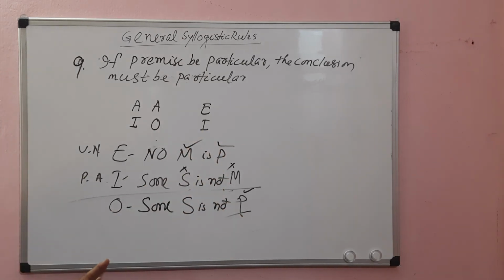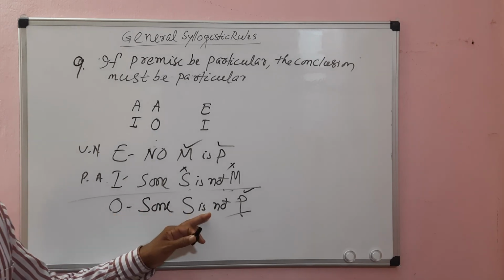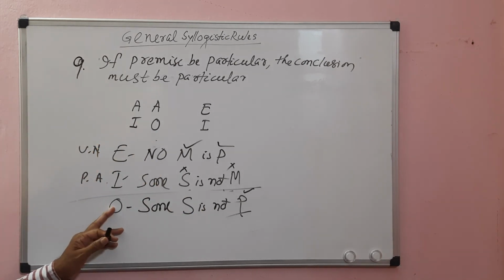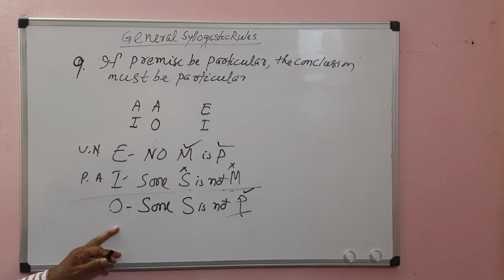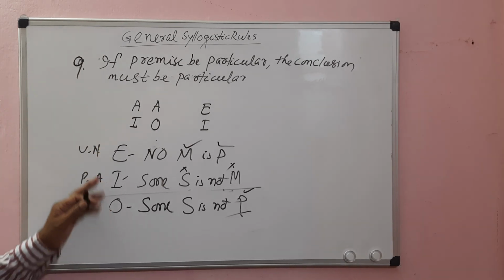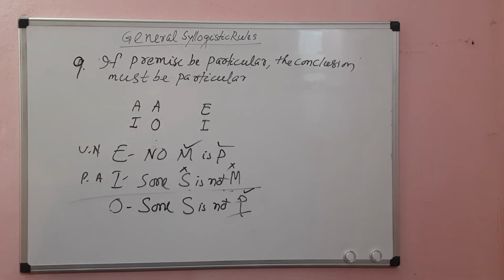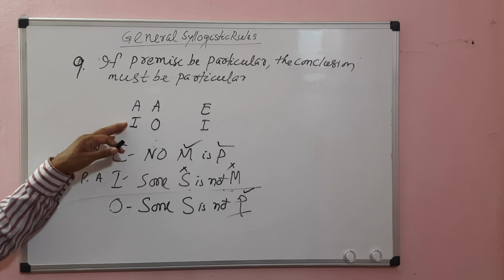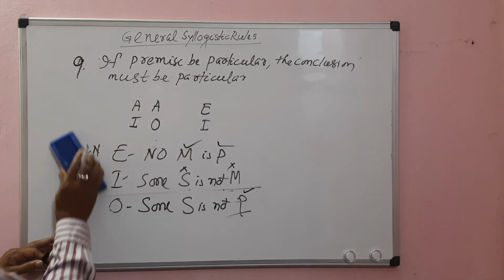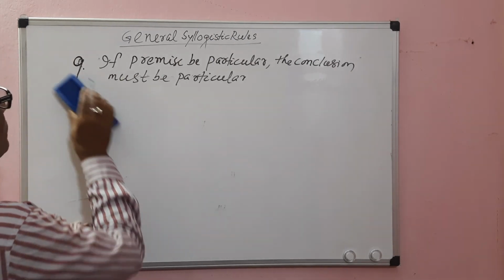So there is no fallacy of illicit major. Therefore, if one premise is particular, the conclusion must be particular, meaning an O conclusion. This is all about rule 9: if one premise is particular, the conclusion must be particular. We have already proved these combinations. Then go for the next rule.